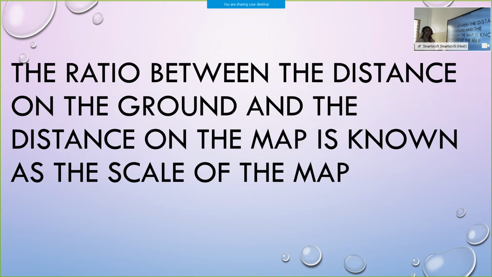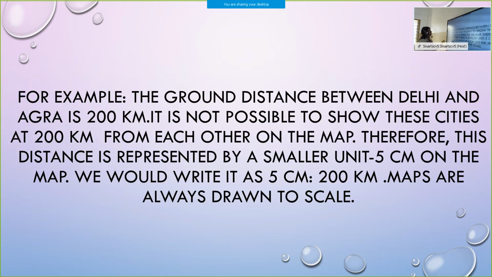The ratio between the distance on the ground and the distance on the map is known as the scale of the map. For example, I will give you the ground distance between Delhi and Agra, which is 200 kilometers. So, how is it represented? It is not possible to show these cities at 200 kilometers from each other on the map. Therefore, this distance is represented by a smaller unit, that is 5 centimeters on the map.